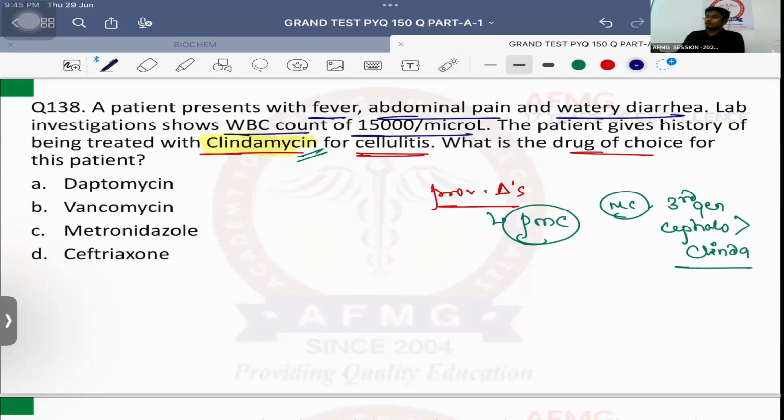What is the drug of choice for pseudomembranous colitis? The only oral indication of vancomycin is pseudomembranous colitis. बाकी हर जगह it is an injectable drug. Which side effect does it cause? Red man syndrome. Gray baby syndrome is seen with chloramphenicol, and blue baby syndrome is seen with amiodarone. No issues with this, anybody?